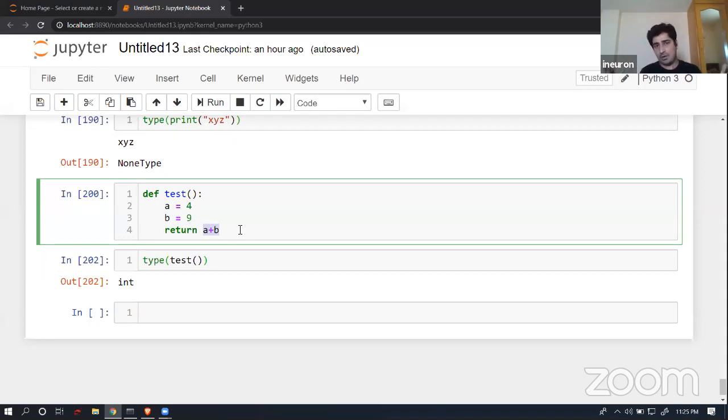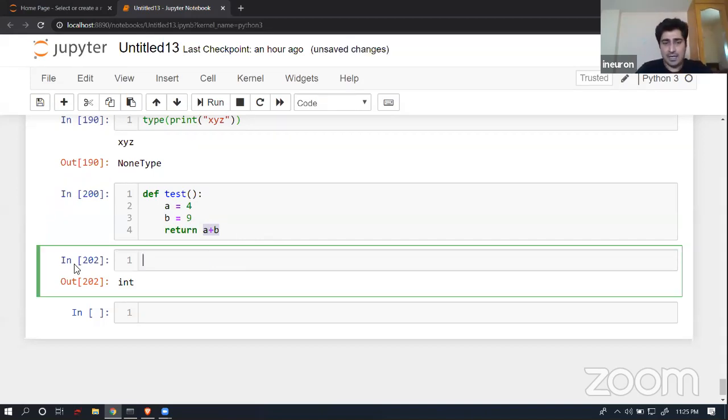Simple. And like we all know, Python can understand a data type by itself, so you are not supposed to worry about what kind of data type you should use, like in another language. You should not define what kind of data type you are going to use. It just depends upon the data manipulation. It is going to consider a data type by itself, and then finally you will be able to perform data manipulation. As simple as that. So here I have created a test function and checked the data type.